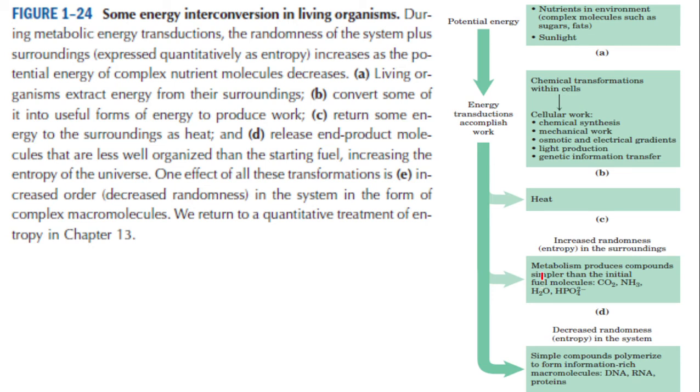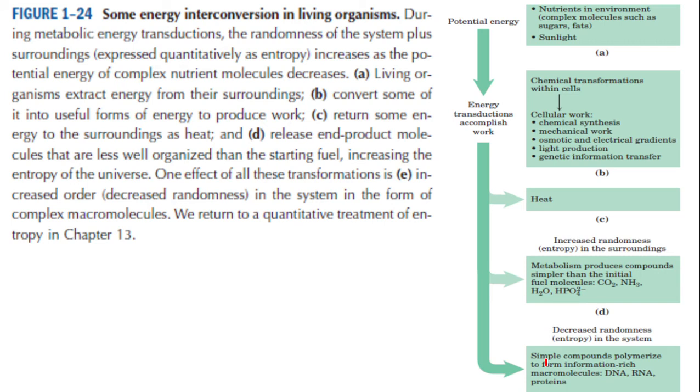When the metabolism produces compounds simpler than the initial fuel molecule, it results in an increased randomness. And there is decreased randomness when the smaller molecules are joined together to produce a larger molecule. Larger molecules examples are starch and cellulose and DNA and RNA and proteins, etc. When the smaller molecules are joined together to produce a larger molecule, it results in a decreased randomness.